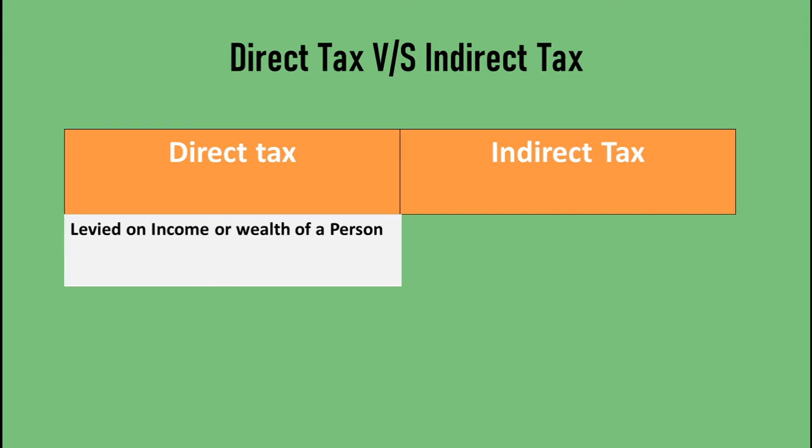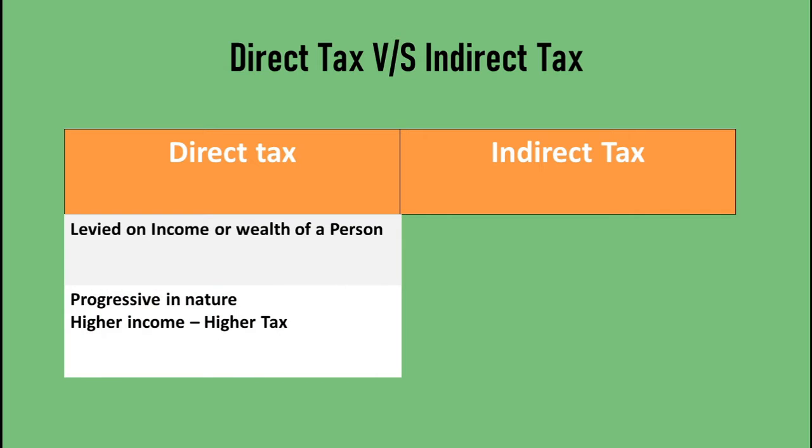Direct tax is levied on the income or wealth of a person. It means if you earn an income, you have to pay tax on that income. It is progressive in nature. It means the higher you earn, the higher the tax you have to pay.